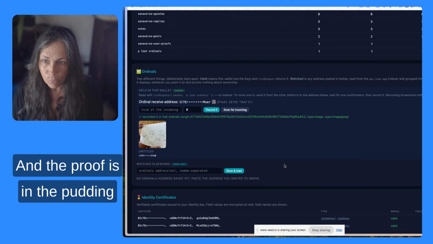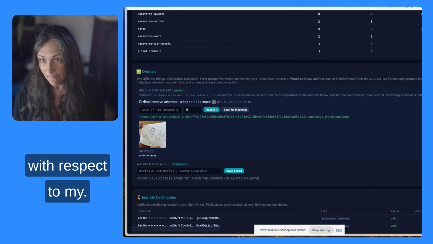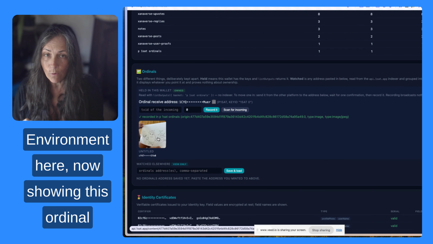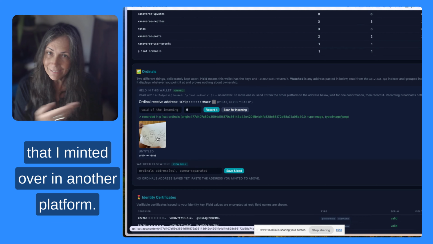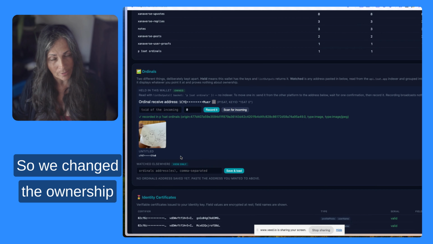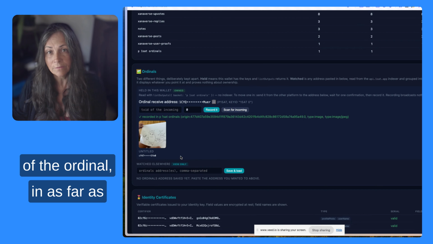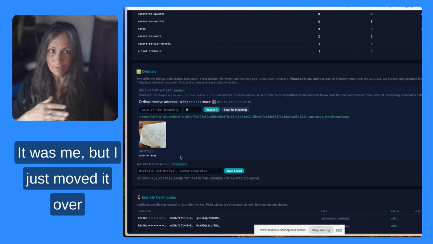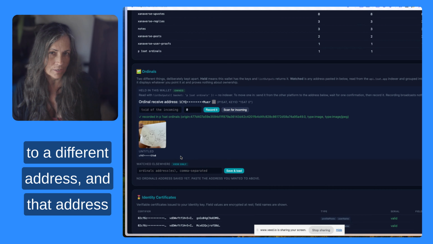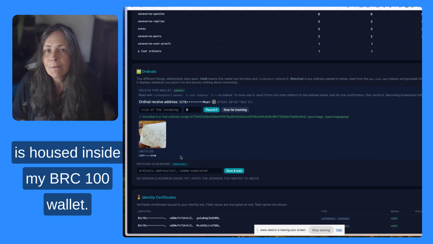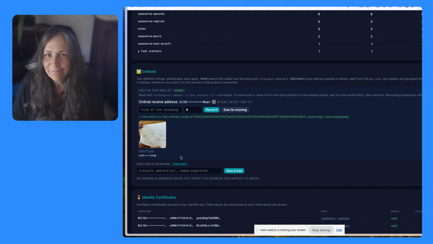And the proof is in the pudding with respect to my environment here now showing this ordinal that I minted over in another platform. So we changed the ownership of the ordinal as far as the blockchain thinks anyway, right? It was me, but I just moved it over to a different address, and that address is housed inside my BRC-100 wallet.